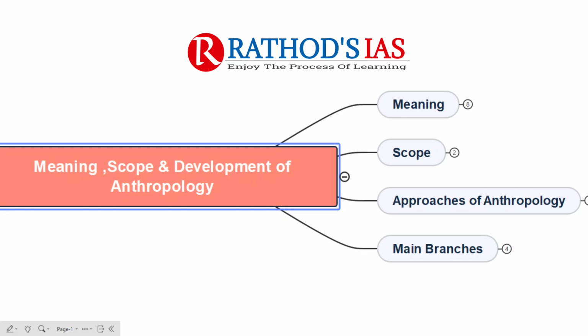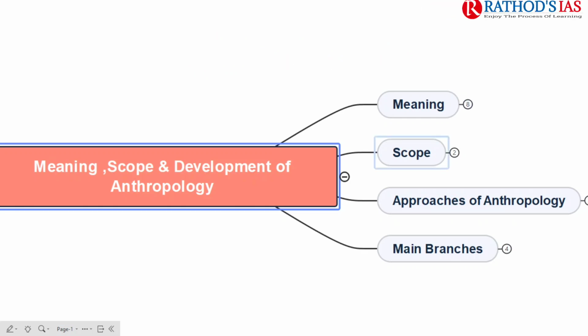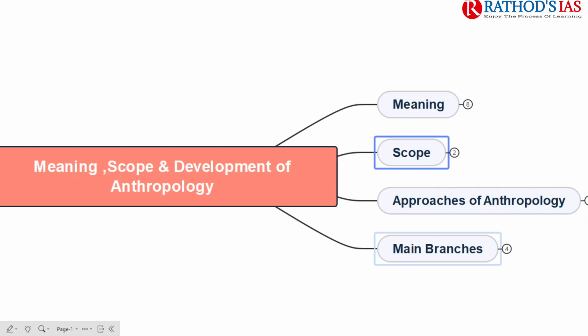We are starting topic 1.1, that is meaning, scope and development of anthropology. In the last lecture we covered only the meaning. Now in this video we are going to talk about the scope of anthropology, the approaches of anthropology and the different branches. We will deal with four different branches of anthropology along with the scope separately. So now let us try to see the scope.